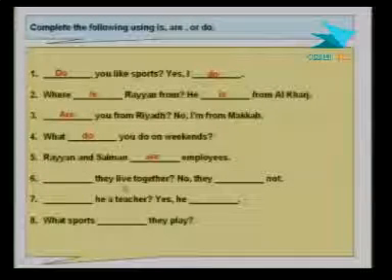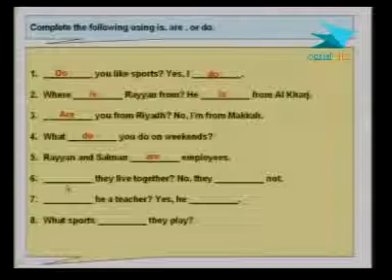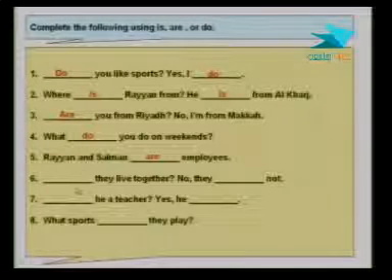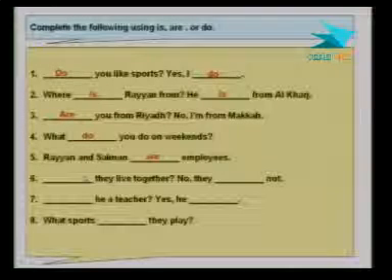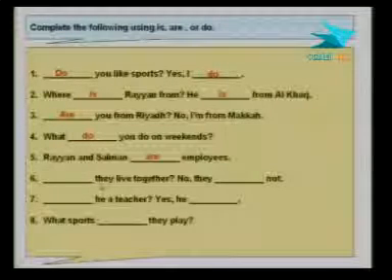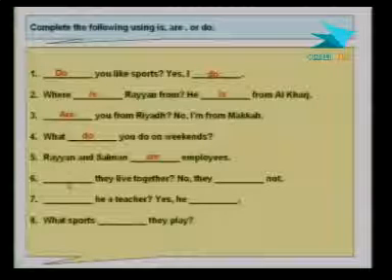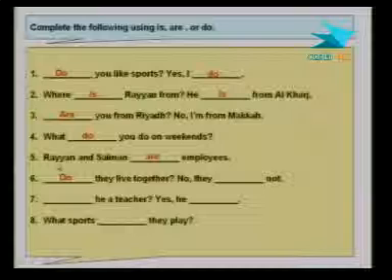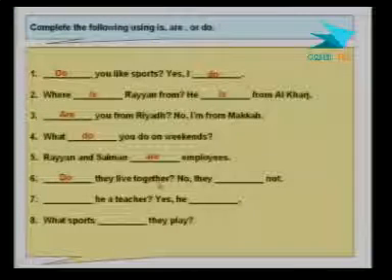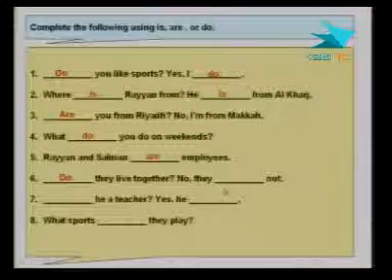Number 6, that's a question. And here, a main verb, that means we need a helping verb. And this is again a yes/no question, and the subject is "they." So it is "do." "Do they live together?" meaning Rayyan and Salman. "Do they live together?" "No, they do not."